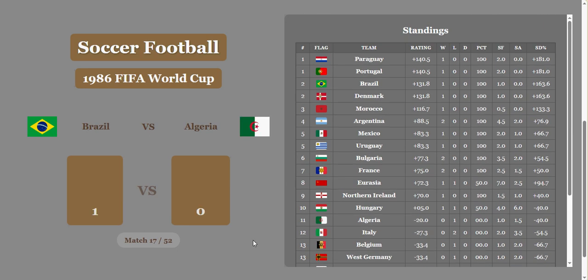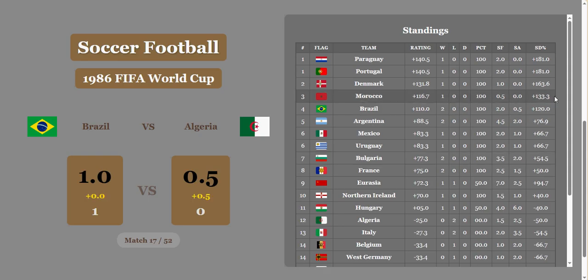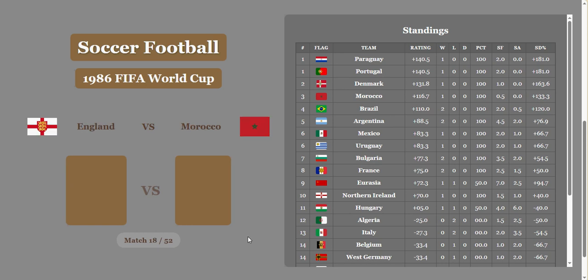Brazil versus Argentina. Brazil wins 1-0. Argentina gets a half goal, but that's not going to be enough, and Brazil will come away with a win. But their rating is going to go down because of the score difference percentage, and they're now below Morocco, but still above Argentina. England versus Morocco.